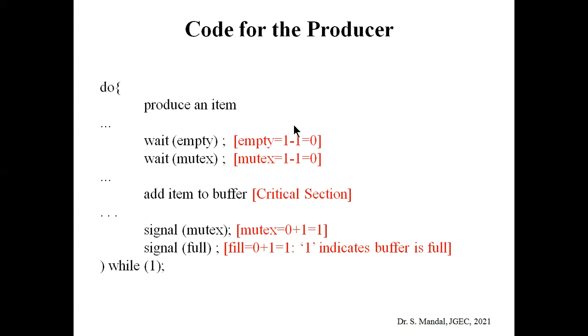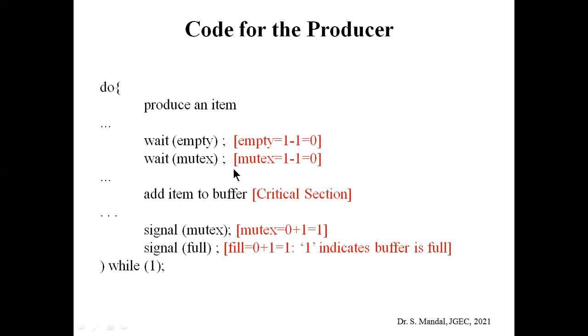So the current value of empty is 1 minus 1, that is 0. Similarly, the current value of the mutex semaphore is 1 minus 1, which is also 0. Whenever this condition is satisfied, that means both semaphore values become 0, the process can enter the critical section, and at that time the produced item will be sent to the buffer.